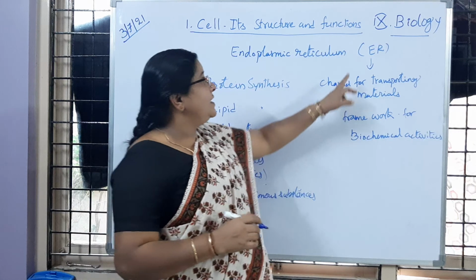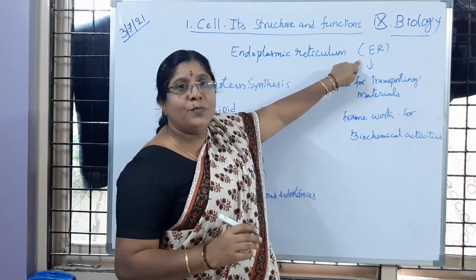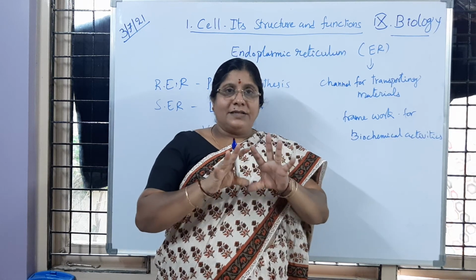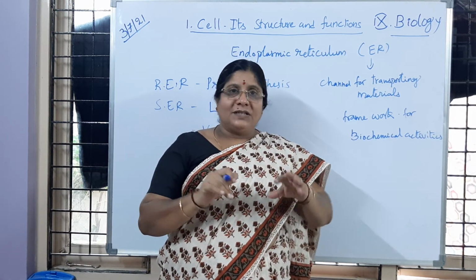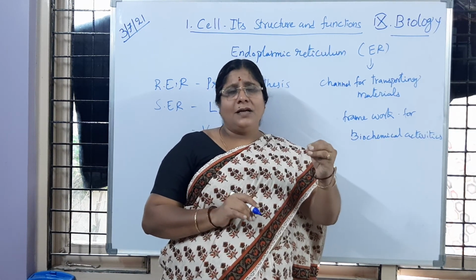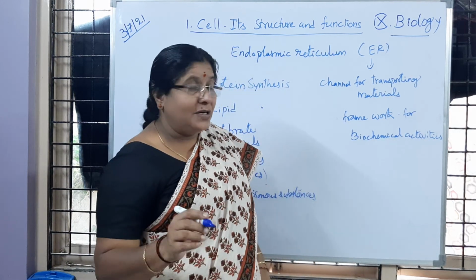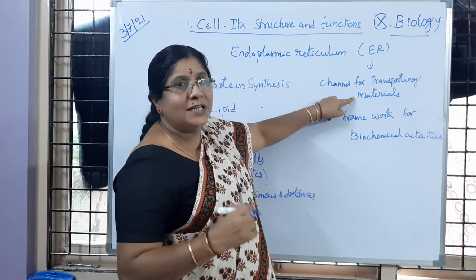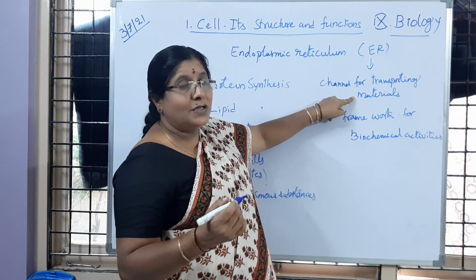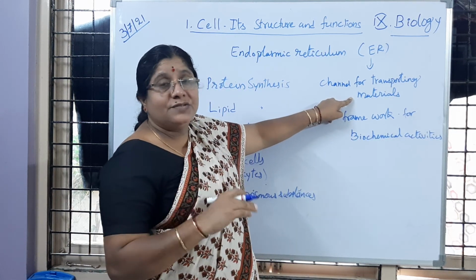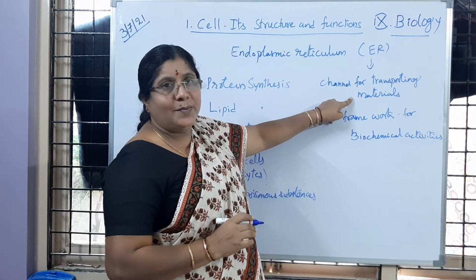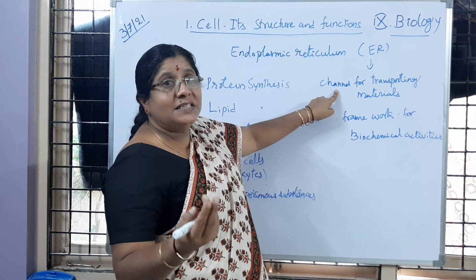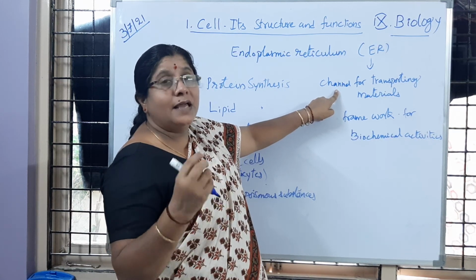So all together, if we observe the functions of the endoplasmic reticulum, you learned that it is a tube-like membrane-bound structure, almost equal to the structure of the plasma membrane. Is it not, children? It provides channels for transporting materials. Is it clear to you? The proteins prepared by the ribosomes are transported to the specific place where they are needed.